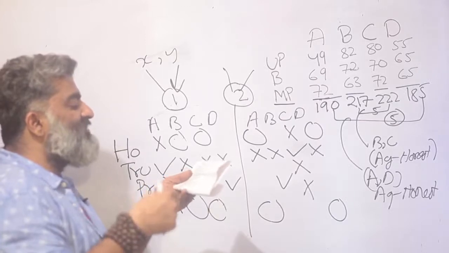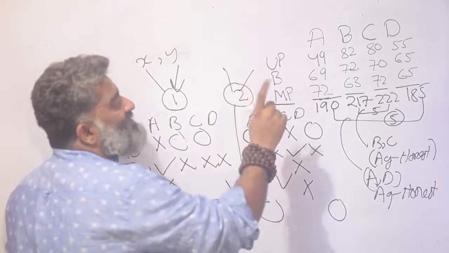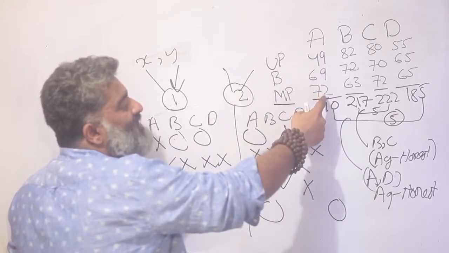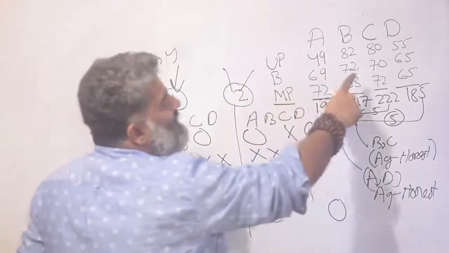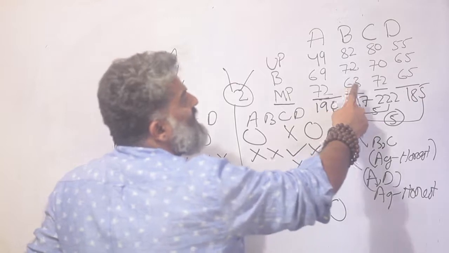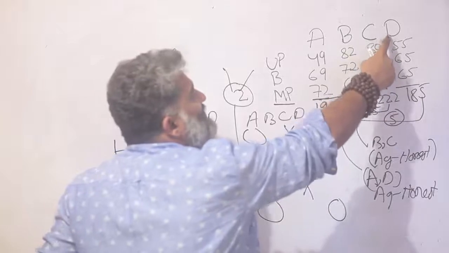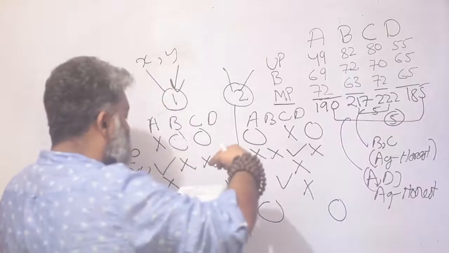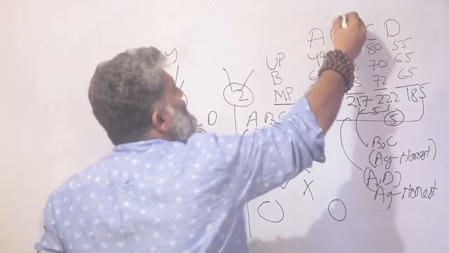Aggressive Limited's lowest revenue are from MP. Try and understand the story, play with it. Say for a second if I say A is aggressive, but I notice A's highest revenue is from MP. I want a firm where it has the lowest revenue from MP. So look at that data. For B, the lowest is 63 and that is from MP. So B could be aggressive. If I look at C, the lowest is 70, that is not from MP. If I look at D, the lowest is 55, which is from UP. That means the only possibility matching this information, Aggressive Limited's lowest revenue are from MP, tells me that D must be aggressive.